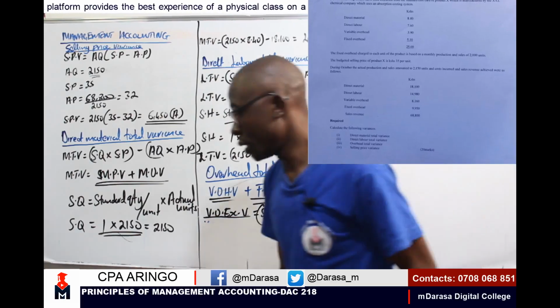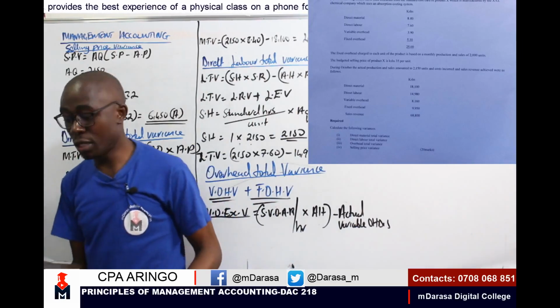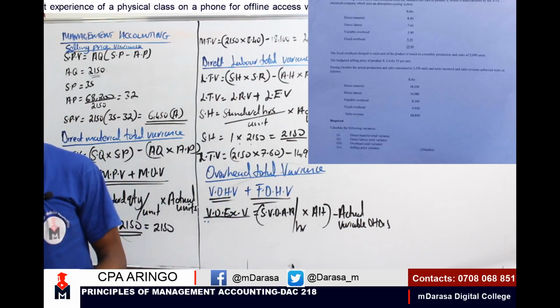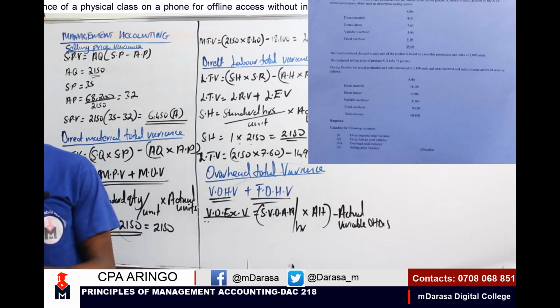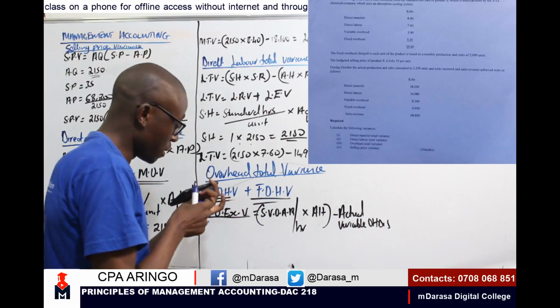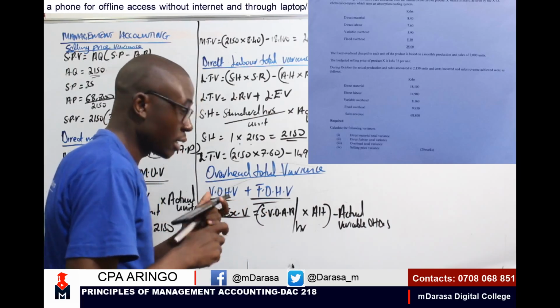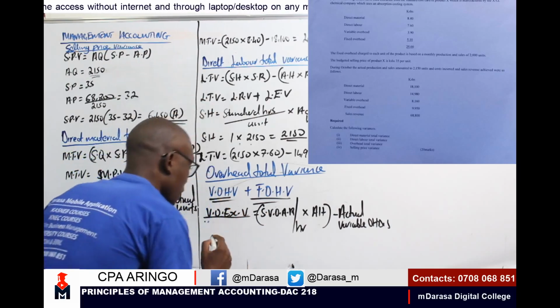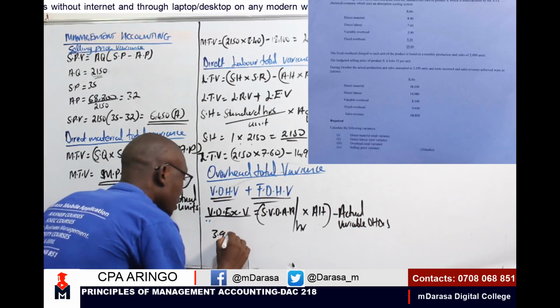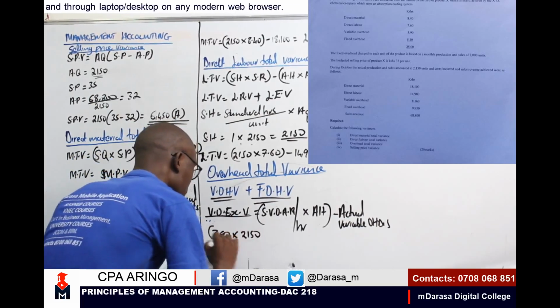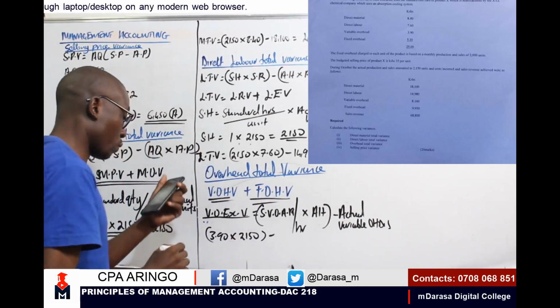Yeah, you see, I was given a figure of how much? I was given a figure of 3.9. So I'm having 3.9, same figures what we had looked at there, times our actual hours, 2150. We less our actual variable overheads.